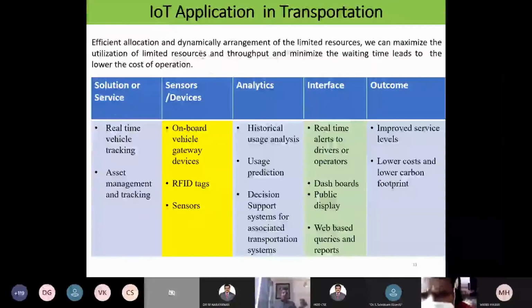And what is the solution for this? Maybe a service: real-time vehicle tracking is very important. Asset management and tracking are also very important. How many vehicles do we have, and does each vehicle have a tracking system or not? This is the service required first. And what kind of devices do I use? Onboard vehicle gateway devices.